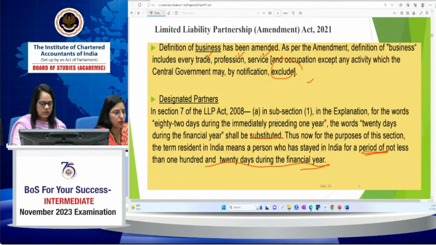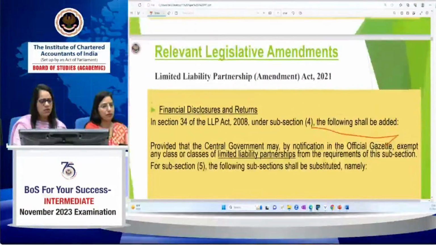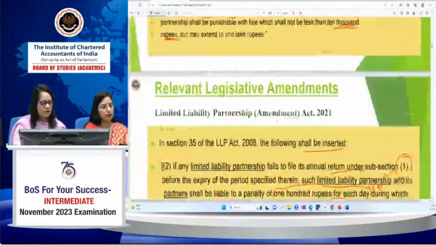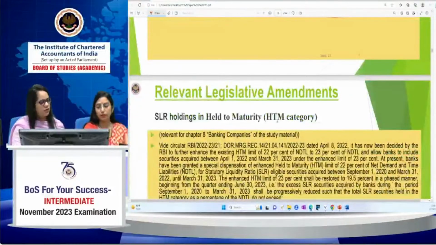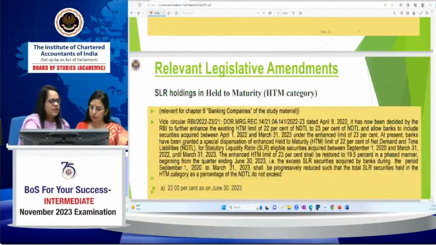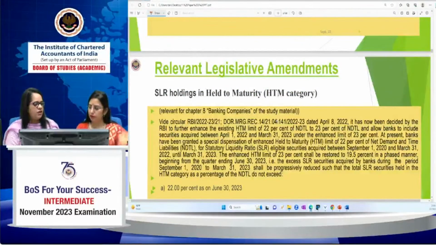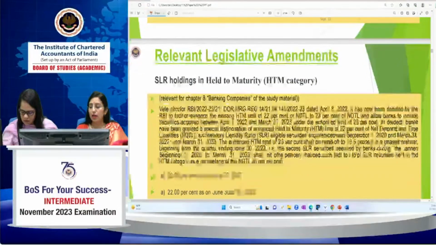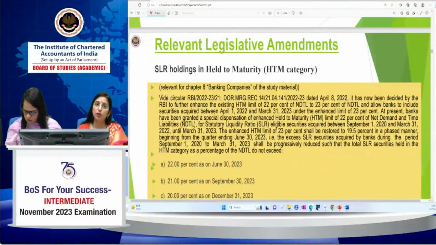So coming towards the legislative amendments, Asha will help you with SLR holdings held to maturity. These amendments are already provided in the RTP applicable for November 2023 and are already incorporated in the study material. For the November 2023 examination, the September 21 edition is applicable. If a student has an edition prior to September 21, they can refer to these amendments and articles.